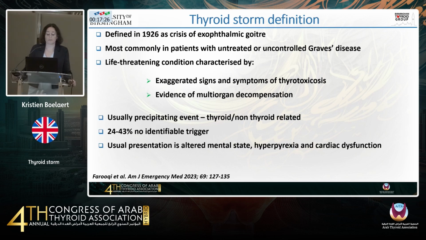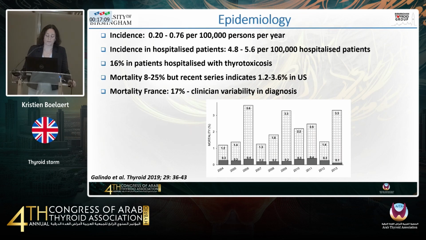There's usually a precipitating event, and this may be thyroid or non-thyroid related, but in up to 40% there is no identifiable trigger. And the usual presentation, pretty similar to myxoedema coma, is an altered mental state, but in this case there is hyperpyrexia and cardiac dysfunction. So again, it's relatively uncommon, but an emergency, and therefore important that we talk about it.